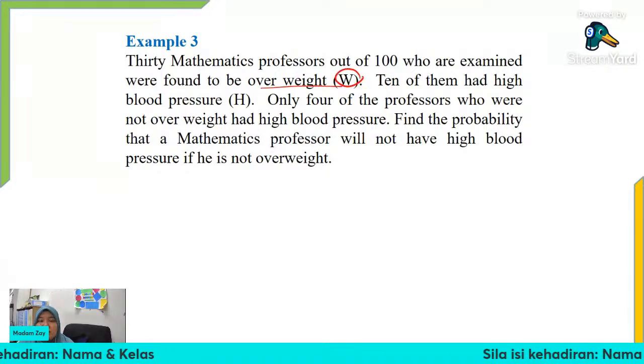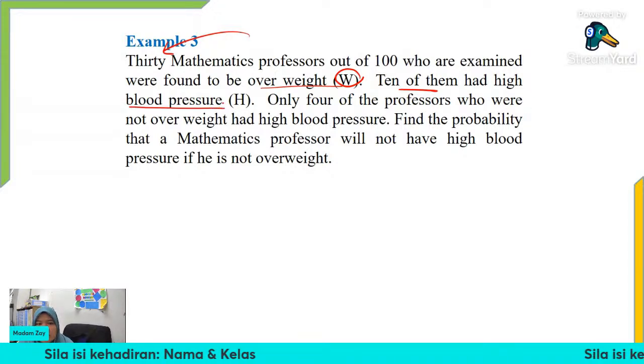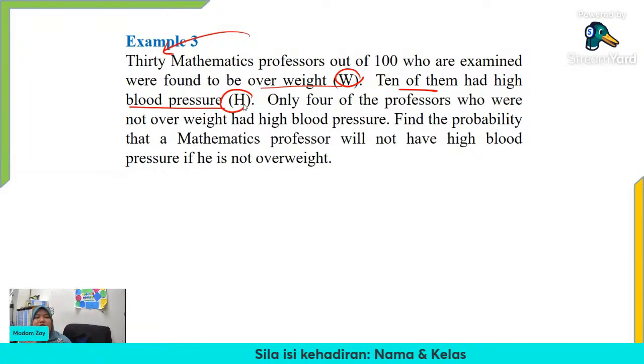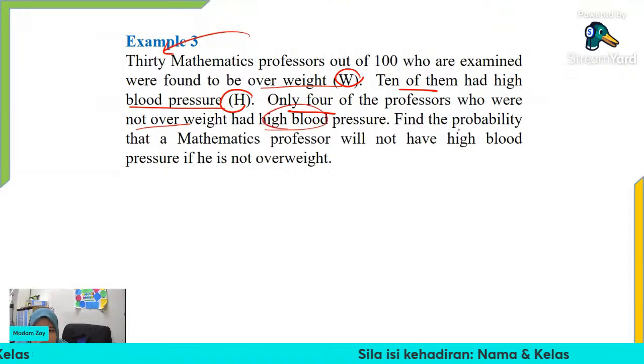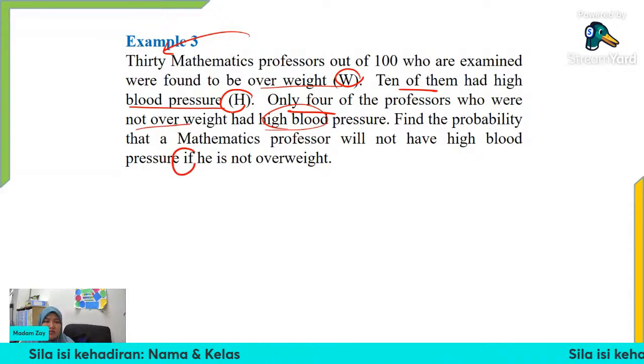So we represent as W. 10 out of 30 mathematics professor ni had high blood pressure, represented as H. Only 4 of the professor who were not overweight had high blood pressure. So 4 orang yang not overweight ada high blood pressure. So find the probability that a mathematics professor will not have high blood pressure if he is not overweight.